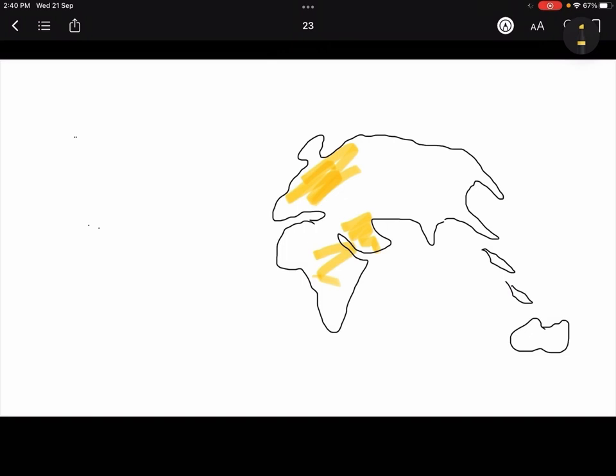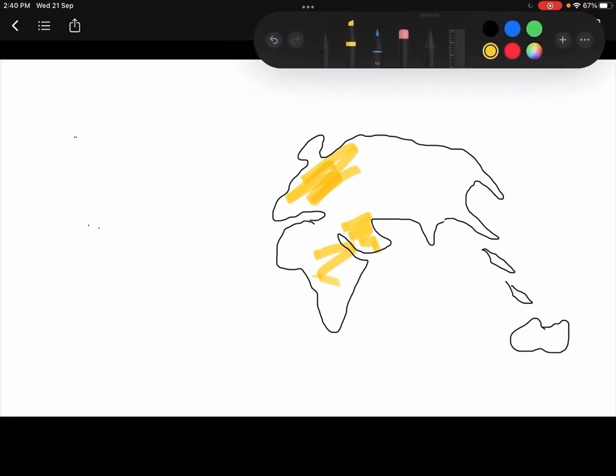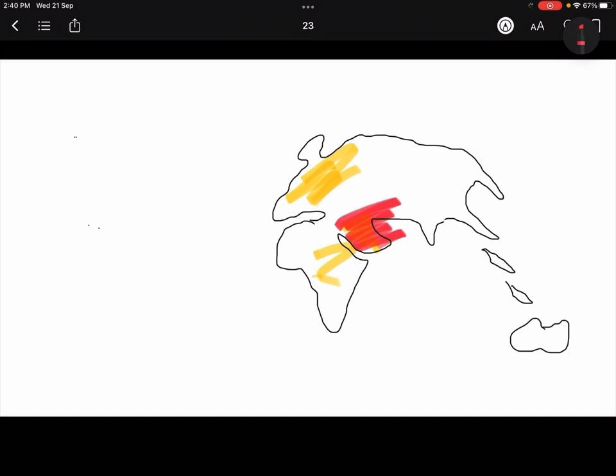After the Neolithic, this area was the center of all activities.